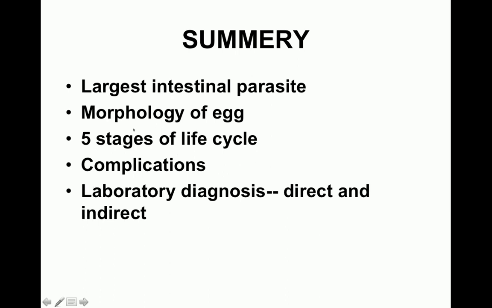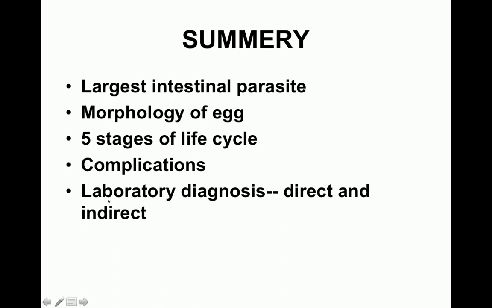These are very important. If you get a question on complications, the most important is mechanical obstruction, which is very commonly associated with this parasite. Together with mechanical obstruction, it could pass through the intestinal mucosa and lead to peritonitis. It's an ectopic worm, so it could be seen anywhere in the body, and it can go and obstruct the intrahepatic and extrahepatic ducts or the pancreatic ducts and produce its effect.